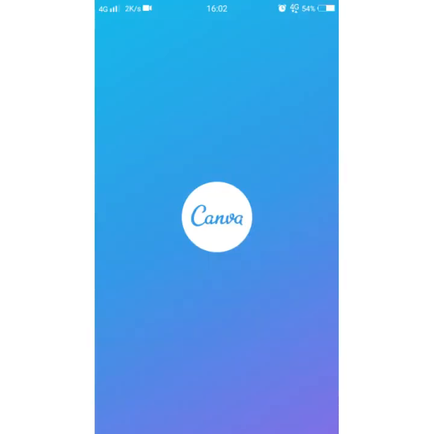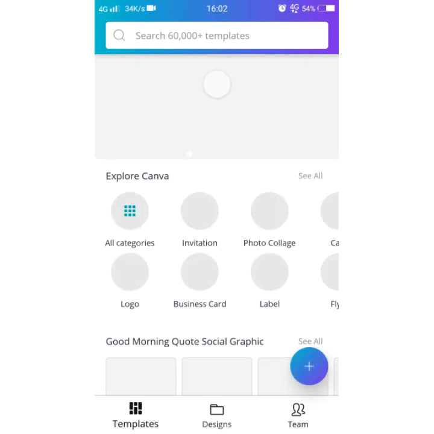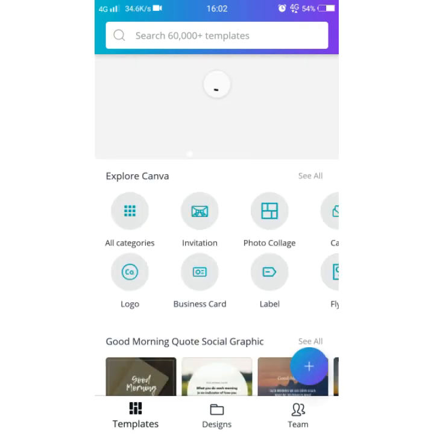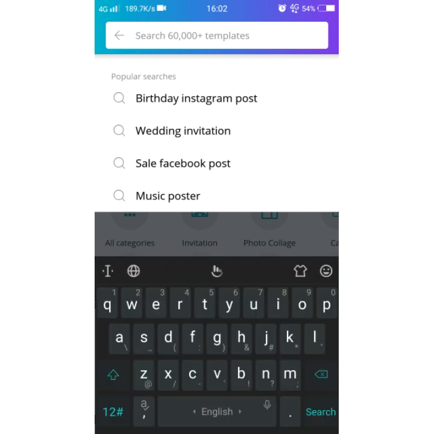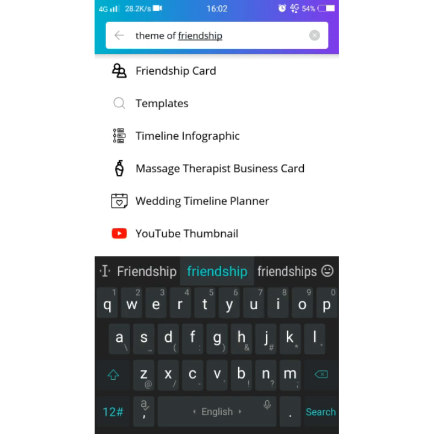Tap on this, and if you want to search something, you just tap on the search button, and if you write something, theme of friendship, if you want to add a word inside this sentence, you just click on your volume button.